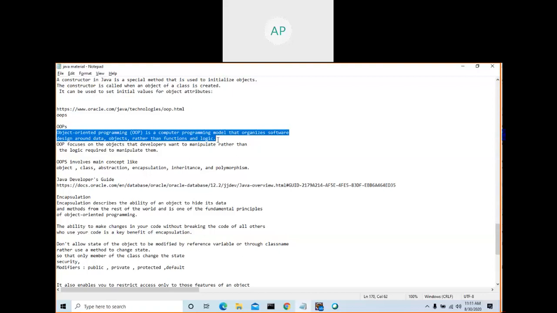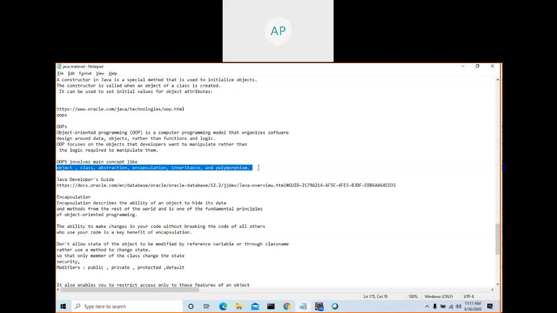If we say what are the major OOPS concepts, they are object, class, abstraction, encapsulation, inheritance, and polymorphism. When you create our program, we can use all these concepts and accordingly do the program so that it will be much more maintainable rather than using a structured language. C is a structured programming language, whereas Java is based on OOPS programming.